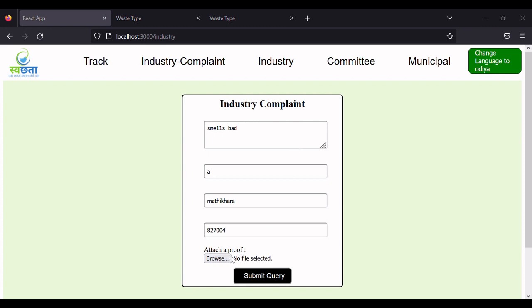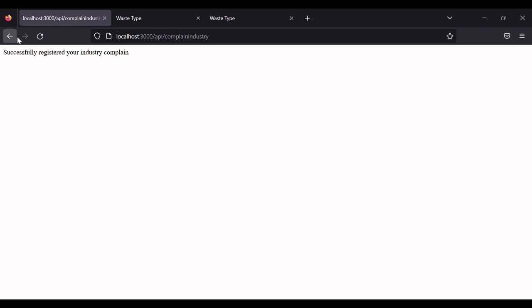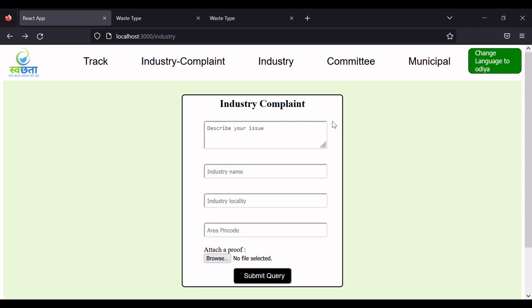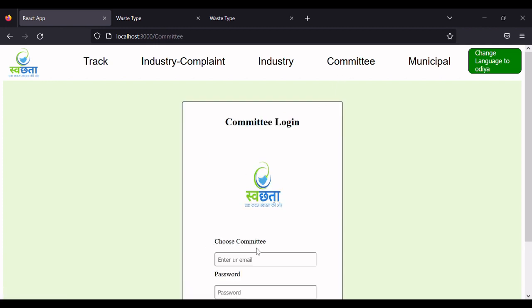properly. And the user needs to attach a proof so that the governing committee could check whether it is a valid complaint or it is just used to trouble the respective industry. So it will attach a file and it will submit the query. So successfully it has been registered, the industry complaint, and now this industry complaint will be shown in the governing committee's portal. So the governing committee will now check whether it is a valid complaint request or not, so that the industry should not get troubled by non-valid complaints.